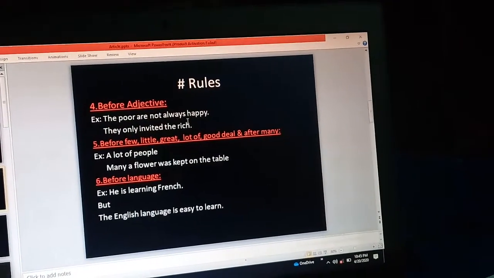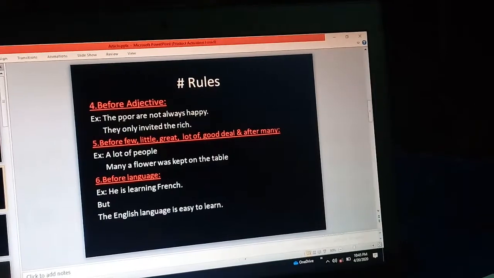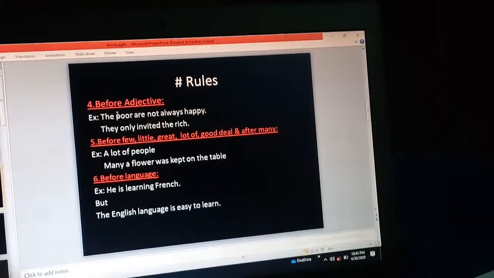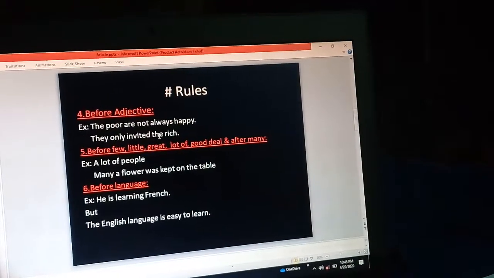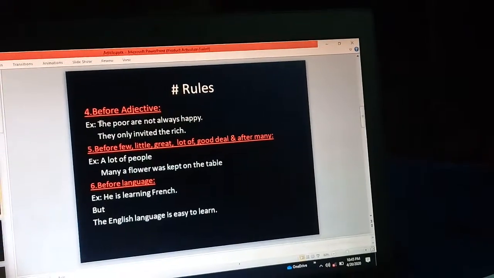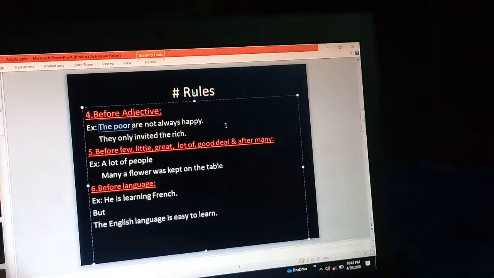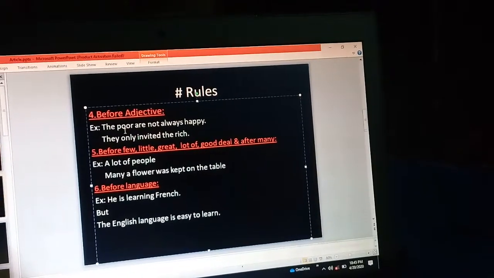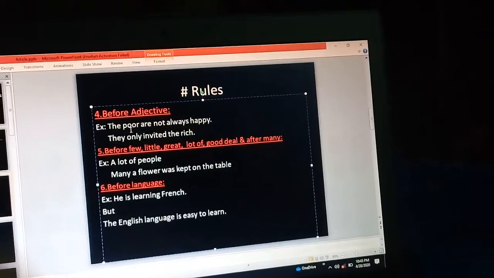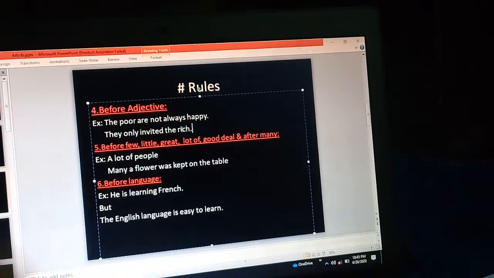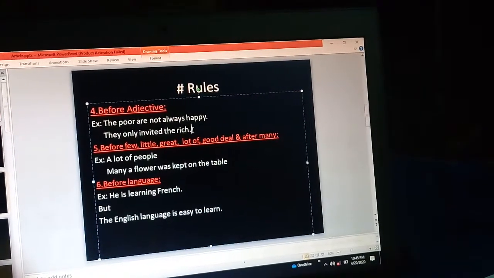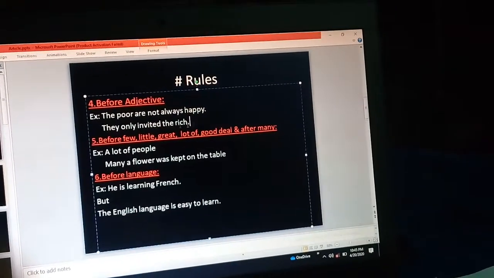Now before adjective, look, an adjective may be used as a subject. An adjective may be used as an object. Here the poor, okay, this is the subject here. Poor is the adjective. So when an adjective is used as subject, we use the article the before it, and when it is used as object, we also use the article the before it.